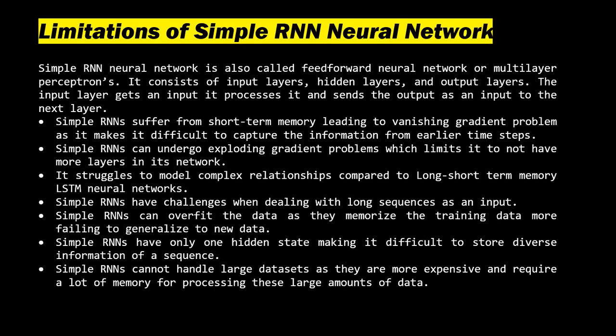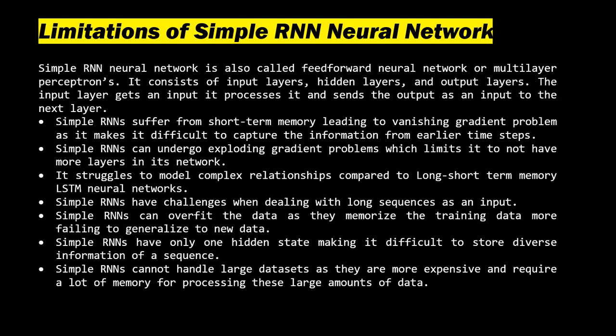And to talk about the limitations of a simple RNN, a simple neural network is also called a feed-forward neural network or multi-layer perceptron. It consists of input layers, hidden layers, and output layers. The input layer gets an input, processes it, and sends the output as an input to the next layer. So simple RNNs suffer from short-term memory, leading to the vanishing gradient problem, as it makes it difficult to capture the information from earlier time steps. Even simple RNNs can undergo exploding gradient problems, which limits them from having more layers in the network.